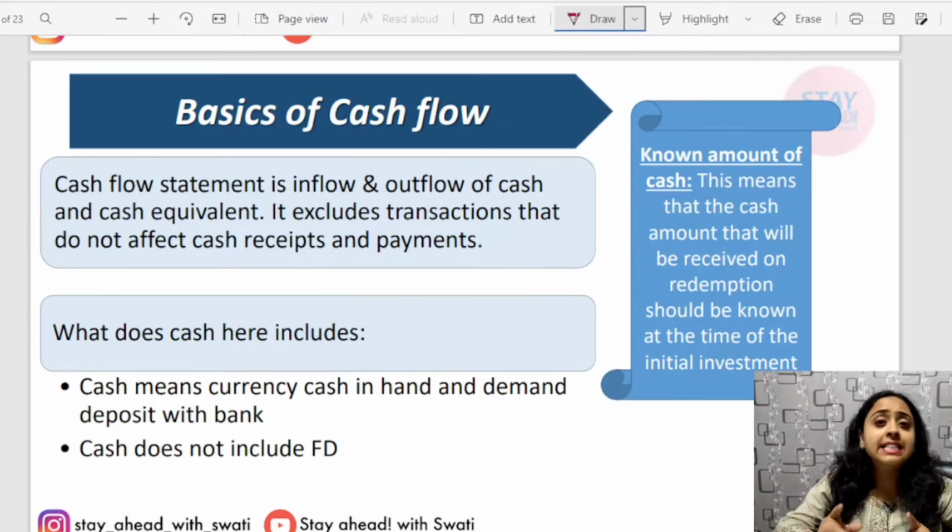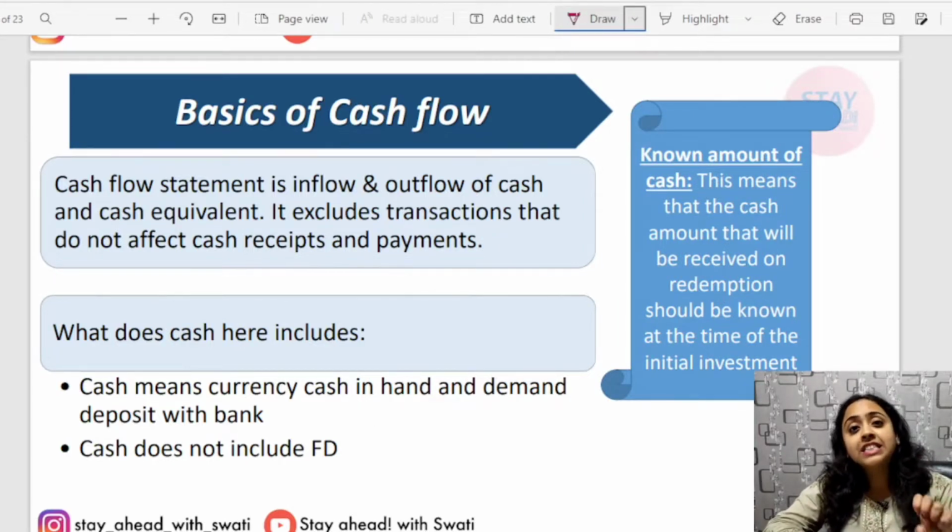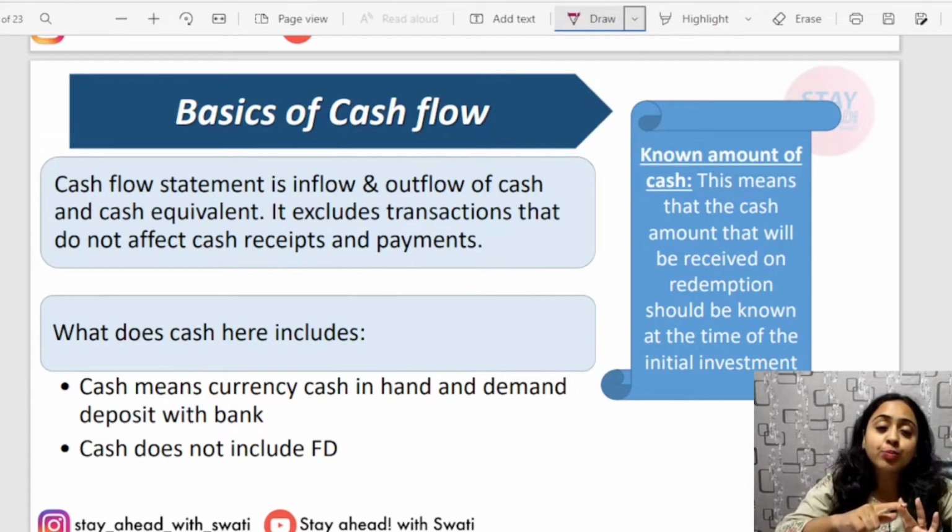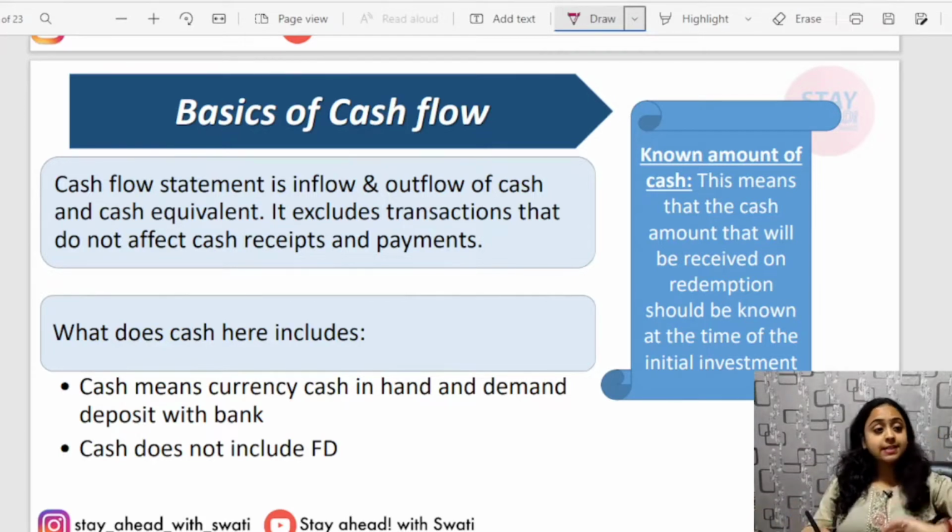Now, as per Ind AS 1, as you know, a complete set of financial statements will be considered only when there is a balance sheet, P&L, cash flow statement, statement of changes in equity, and notes. So every entity has to prepare a cash flow statement. There is no exemption at all. Every entity has to prepare it. Are you clear with this? Great. Let's see some more important points.